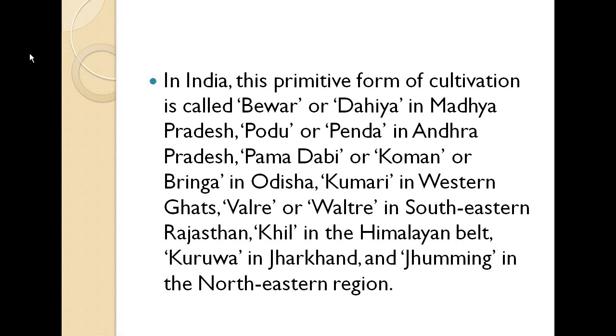So in different states they call this primitive form of cultivation by these names.